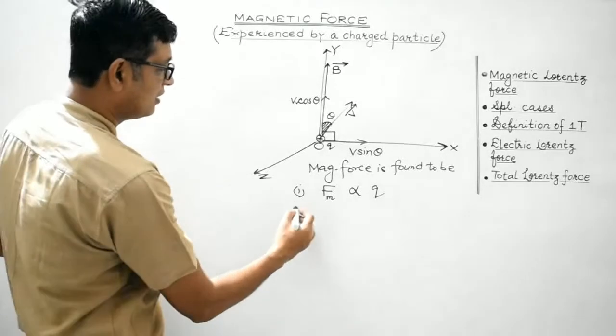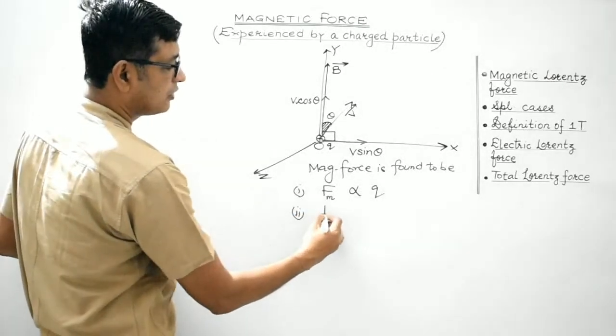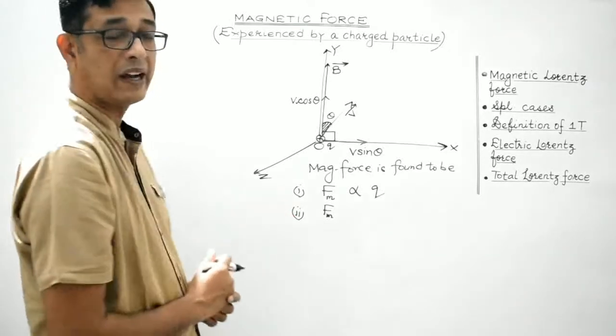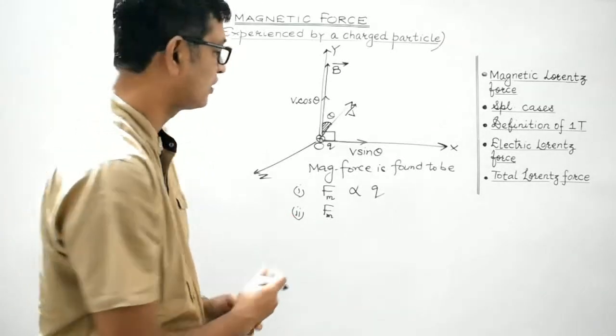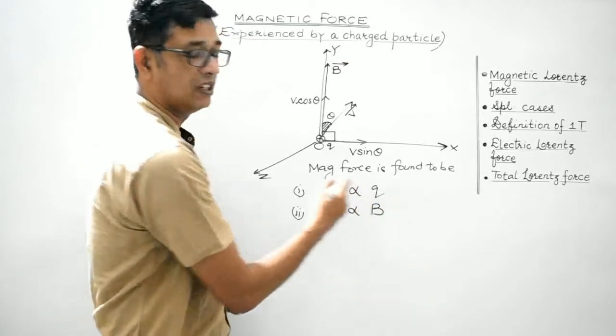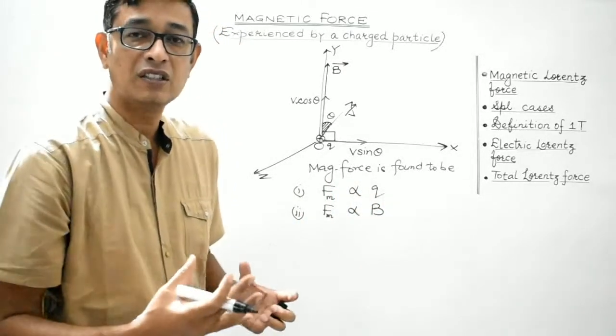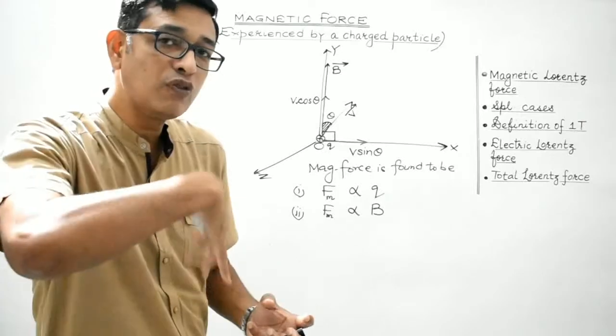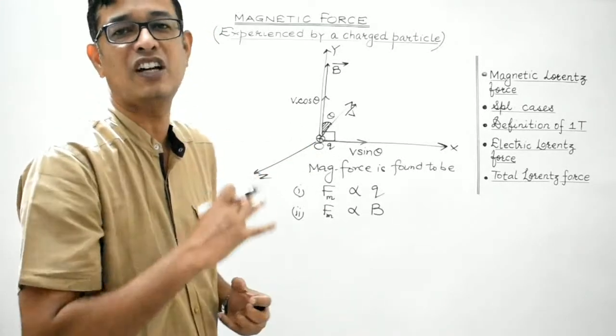Second, the strength of the magnetic force experienced by the charged particle is found to be directly proportional to the strength of the magnetic field. The stronger the magnetic field in the given region, the more will be the magnetic force experienced by the charged particle.